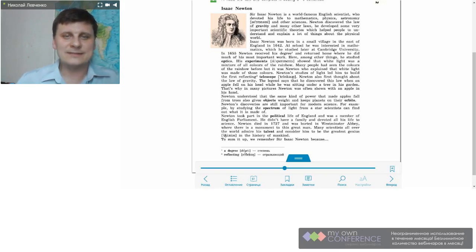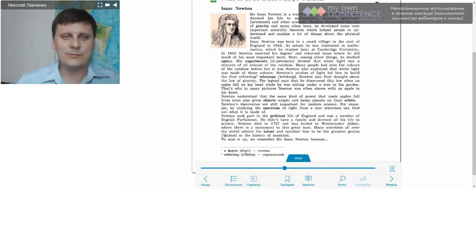Newton understood that the same kind of power that made apples fall from trees also gives objects weight and keeps planets on their orbits. Newton's discoveries are still important for modern science. For example, by studying the spectrum of light from a star, scientists can find out what it is made of. Newton took part in the political life of England and was a member of English Parliament. He didn't have a family and devoted all his life to science. Newton died in 1727 and was buried in Westminster Abbey, where there is a monument to this great man.